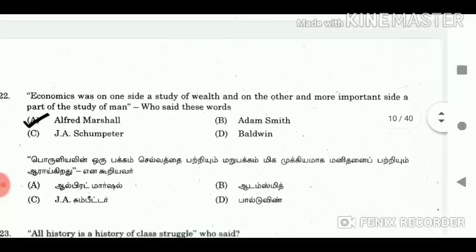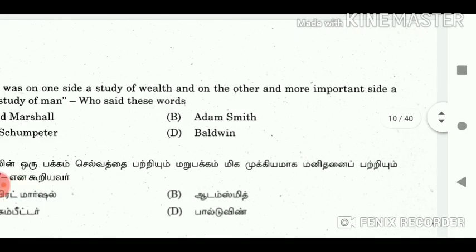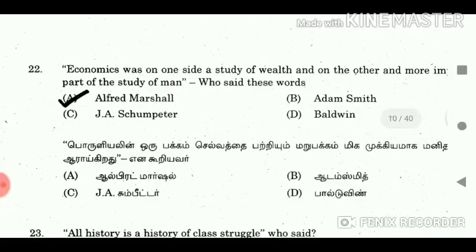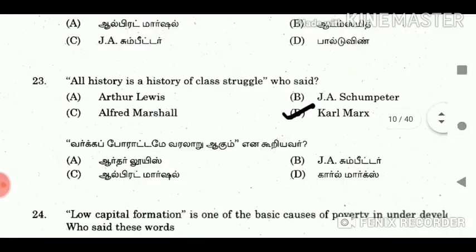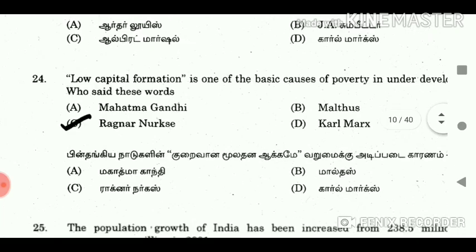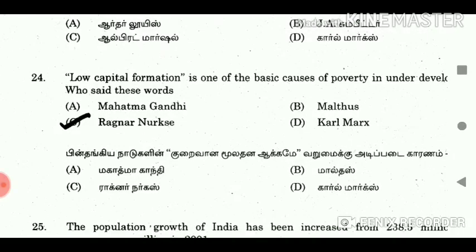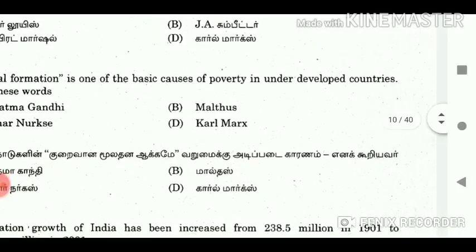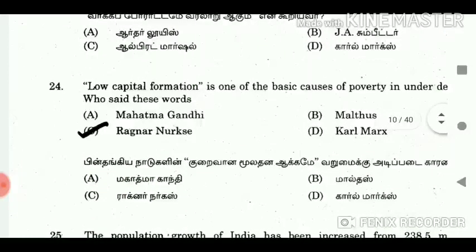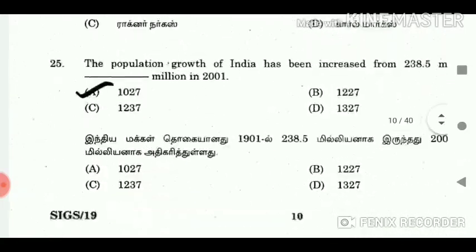22. Economics was on one side a study of wealth and on the other and more important side a part of the study of man. Who said these words? Answer Alfred Marshall. 23. All history is a history of class struggle. Who said? Answer Karl Marx. 24. Low capital formation is one of the basic causes of poverty in underdeveloped countries. Who said these words? Answer Ragnar Nurkse.